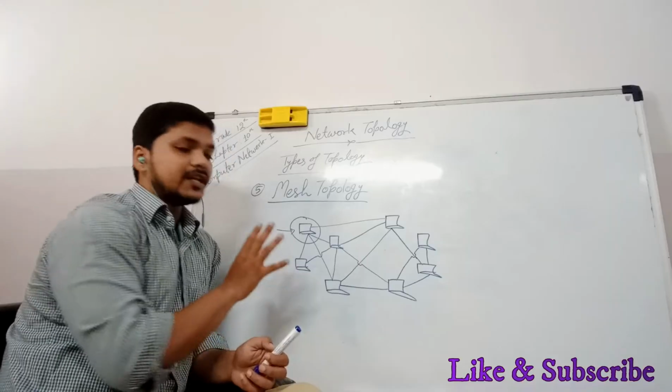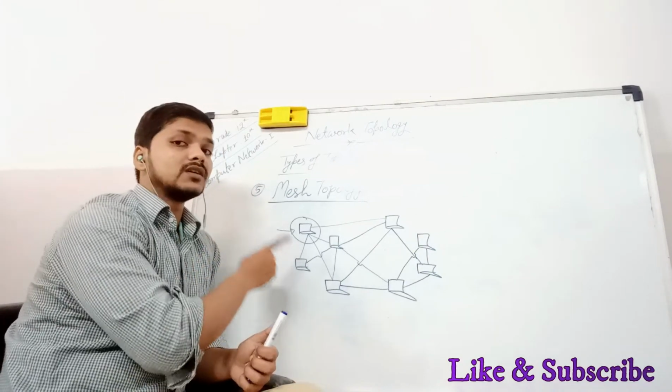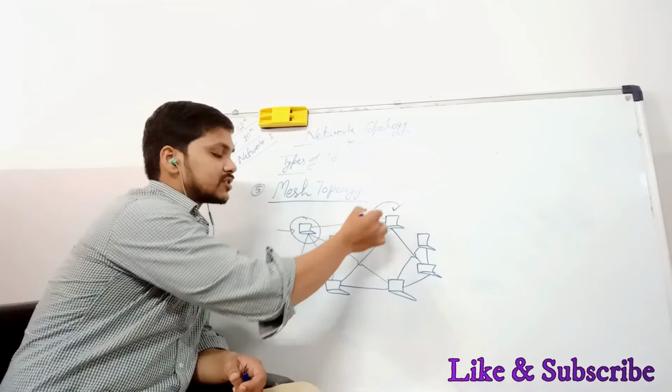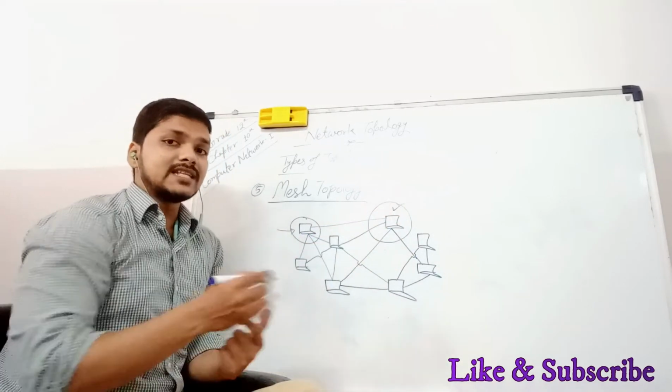In this topology, if any fault comes, it is very easy to detect that particular fault. If you are getting a fault in this system, then this system's connections with other systems will not work properly, so we can detect it easily.